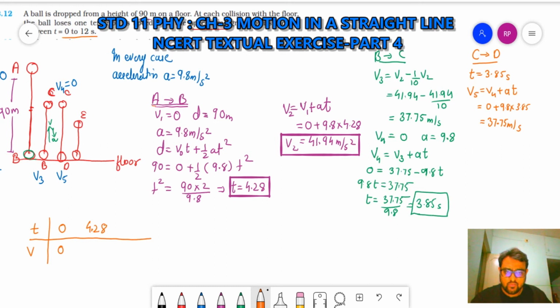At that time, what was its velocity? 41.94. At the same position B, the velocity reduces by 1/10. So from 41.94, at the same time, it reduces to 37.75.